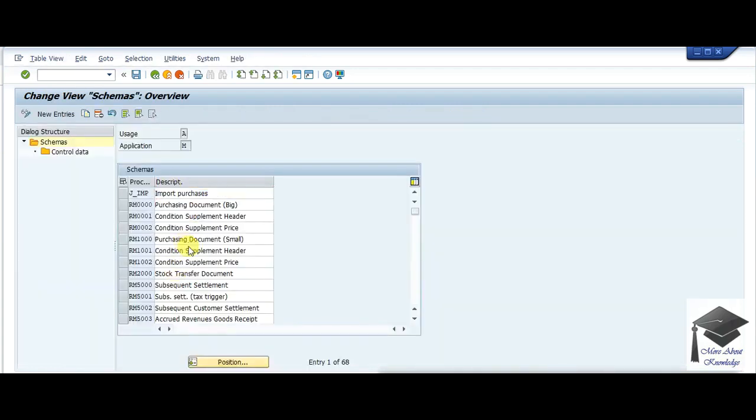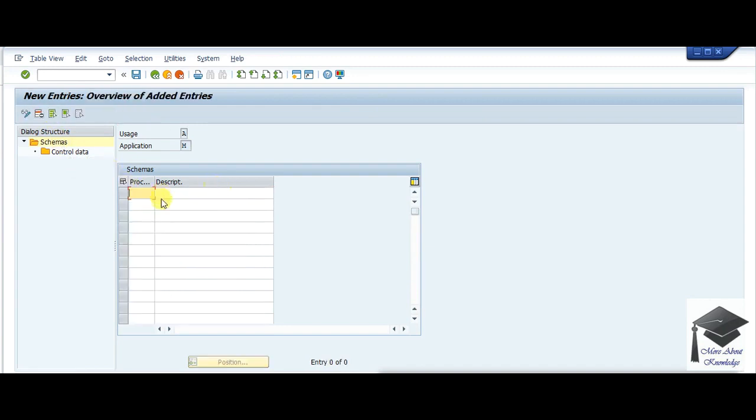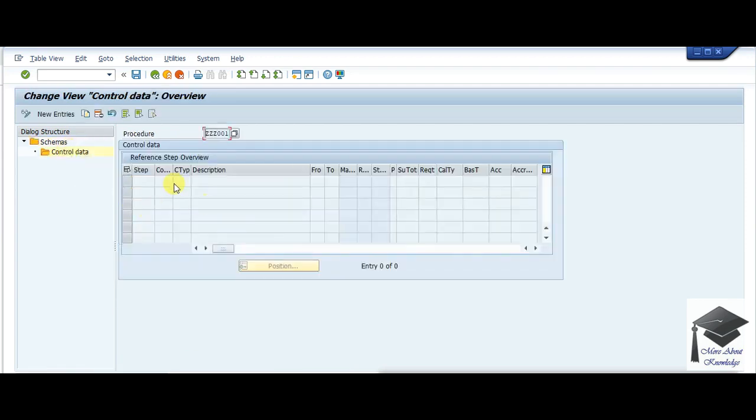First you need to create a calculation schema, for example ZZZ001. Now I'll be testing the calculation schema. Now I'll have to give all my condition types in a sequence.